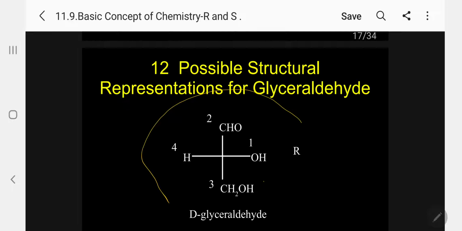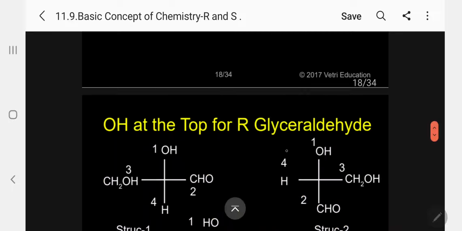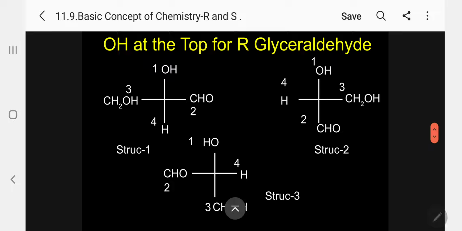I can write 12 possible structures for this. For single R-glyceraldehyde, D-glyceraldehyde is nothing but R-glyceraldehyde, I can draw 12 possible structures. In what way? See here. I am now drawing by keeping OH above. Please follow, OH is above. I am rotating the molecular model, so they will change according to the position, rotation. The configuration is not changing. By rotation, configuration will not change. Only by interchange, bond breaking will take place.